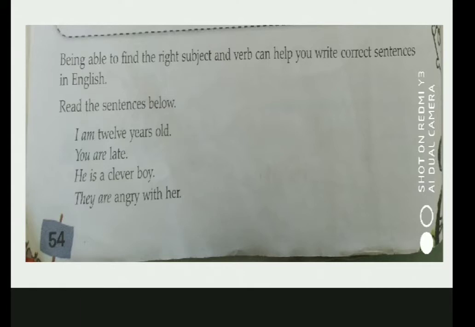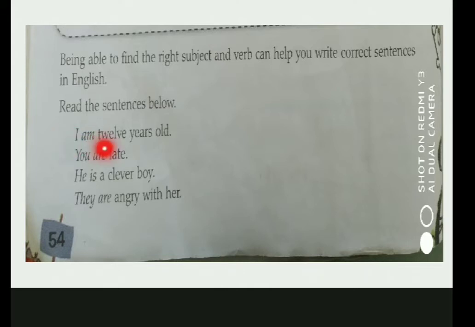Again I am repeating, what is subject? The noun जो action करने वाला है, okay, thing that is going to do the action, that is your subject, okay, which is being talked about in the sentence, जिसके बारे में बात हो रही है, that is your subject. Clear? And what is verb? Verb का मतलब क्या होता है? कोई action करना, right? So ये action और ये subject दोनों match होना चाहिए, दोनों का formation सही होना चाहिए, then only you can make a proper sentence. Clear? So now see the examples.